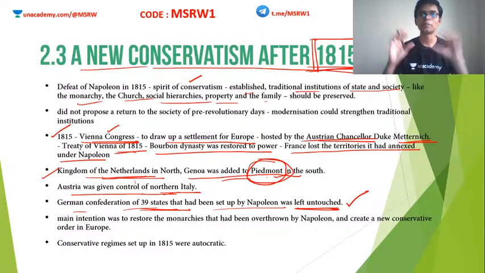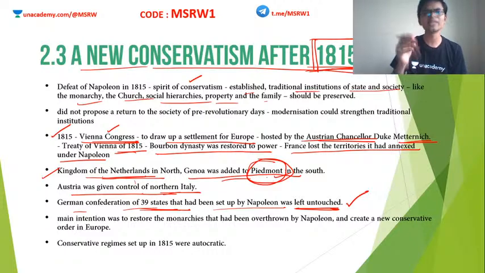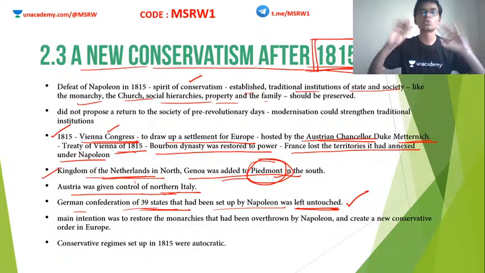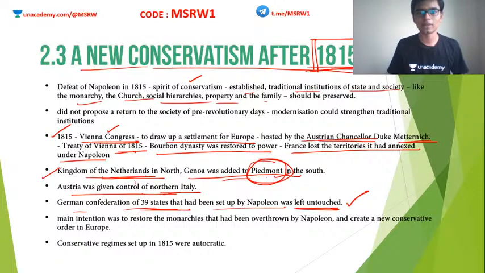Why? Because people always wanted to come together. Correct, na? If there is a commonality between various people, they always will want to come together. Even in India's case, just think about India. After getting independence, the politicians who ruled our country, people like Jawaharlal Nehru and Sardar Vallabhbhai Patel, did not want to form states based on linguistic basis. They did not want to form states based on language. But what happened eventually? Most of the states in India are formed based on language. The first state to be born on a linguistic basis is Andhra.